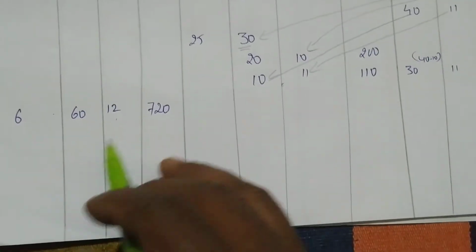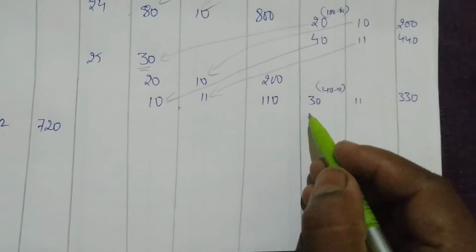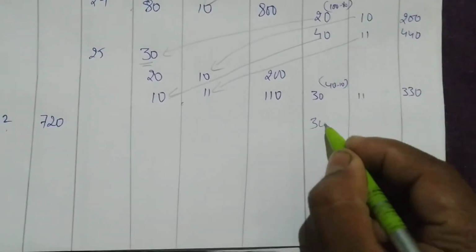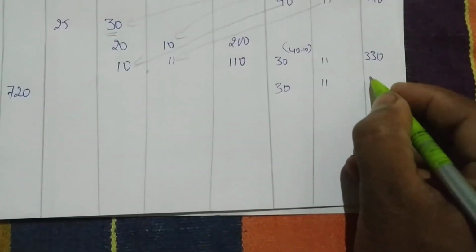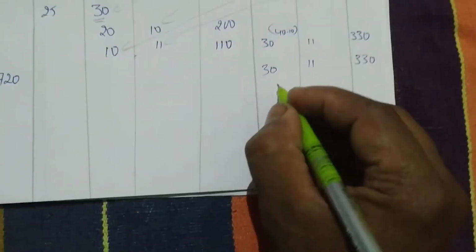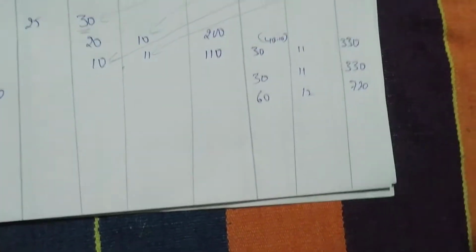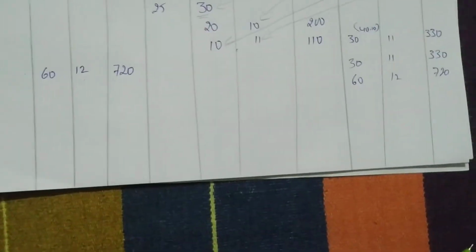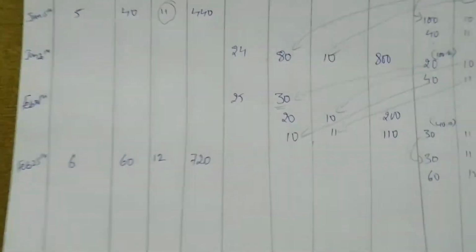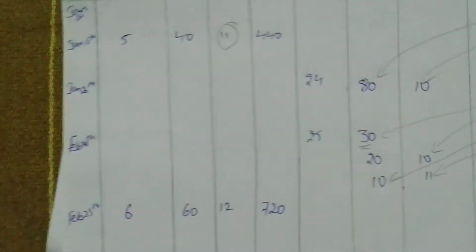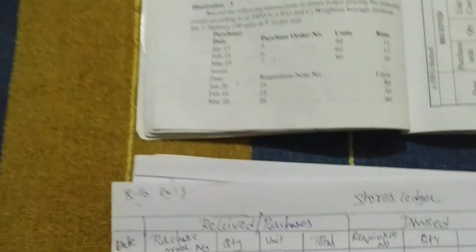Next, I have to write balance. Okay. So in this month, in this date, we have not done anything. Only we purchased. So we write the balance. Balance is how much? 30, 11, 330, and we are having this 60, 12, 720. Okay. So this balance we have written. Got it? Next, after 25, next date is March 10th.